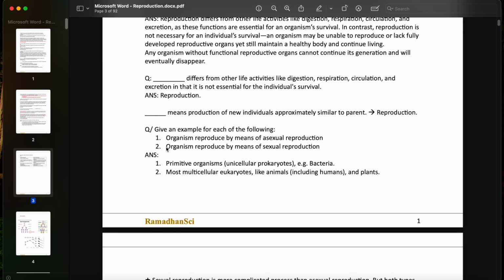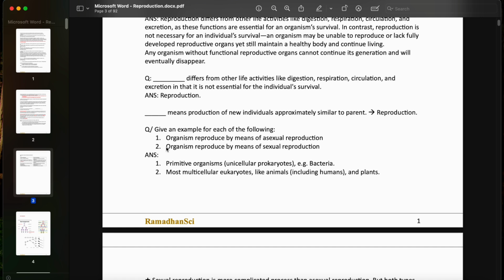Now, of course, we have two types of reproduction. We have sexual reproduction and asexual reproduction. Sexual reproduction is seen in multicellular eukaryotes like animals and plants. Animals including humans, of course, meaning multicellular eukaryotes, meaning the advanced, the more evolved organisms, because sexual reproduction is considered a complex process. Meanwhile, asexual reproduction is performed by primitive organisms like unicellular prokaryotes like bacteria.